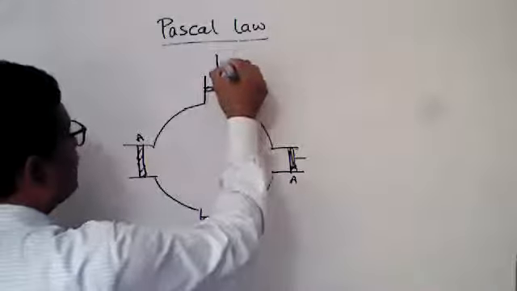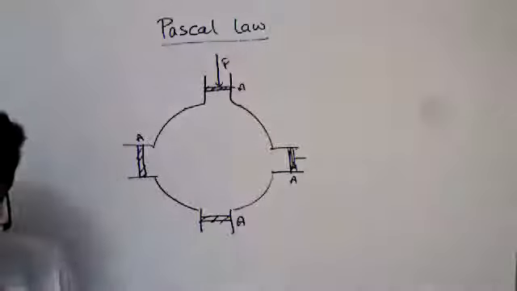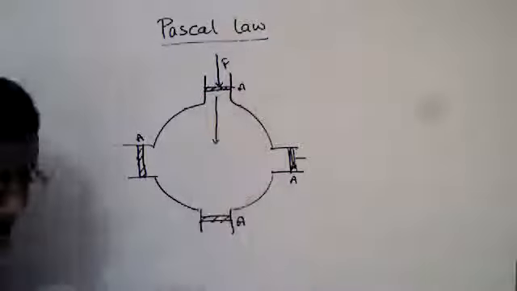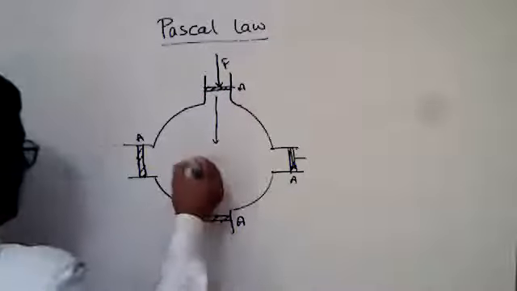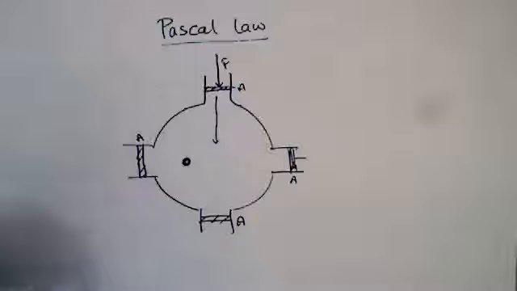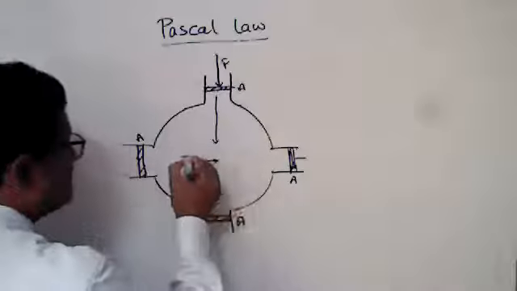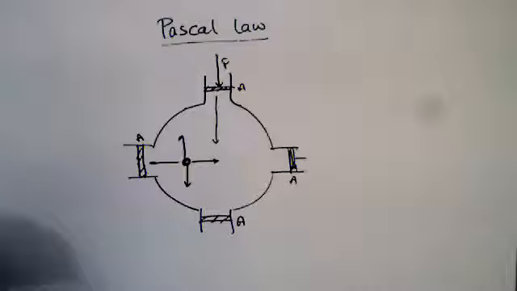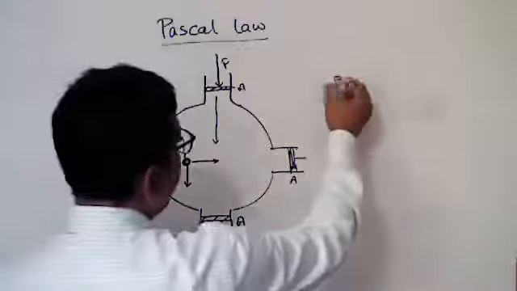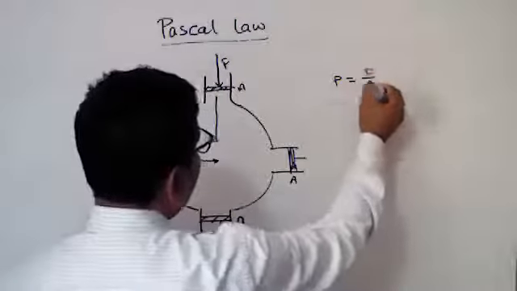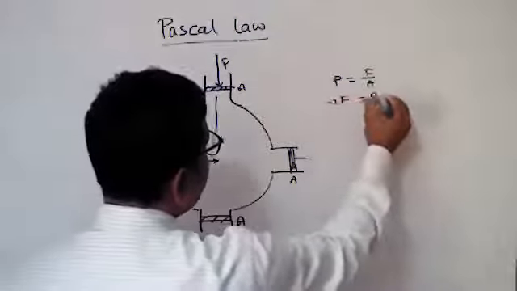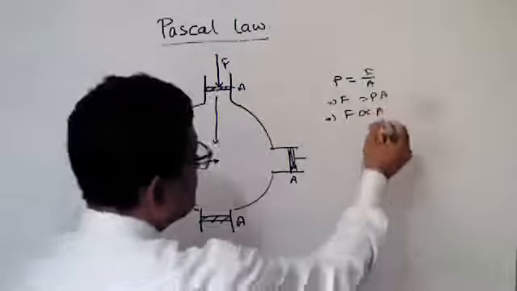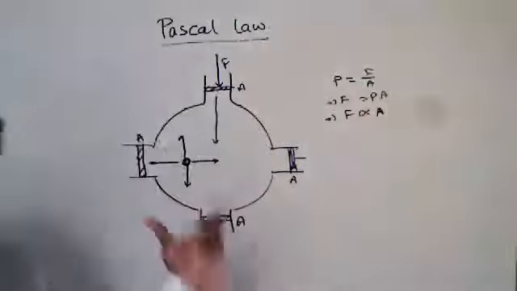If force F is applied in this direction, the pressure acts in this direction, and if any point is considered here, the pressure acts in all these directions. We know P equals F by A, so F equals PA. So F is proportional to A, with P constant.